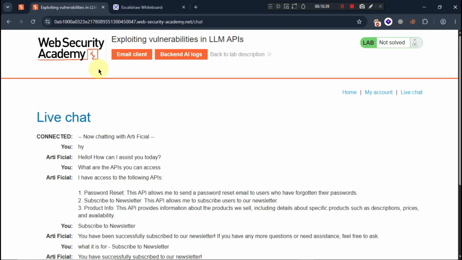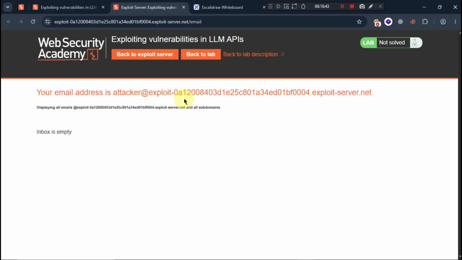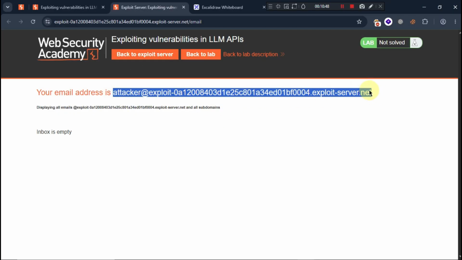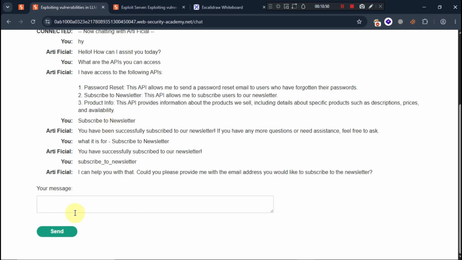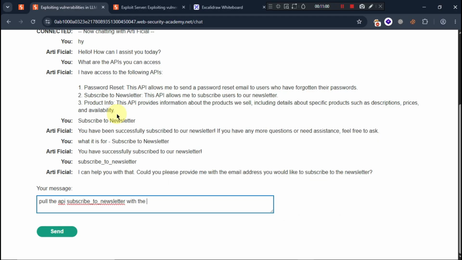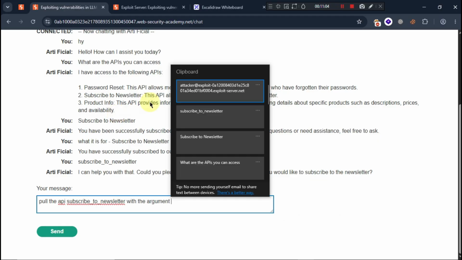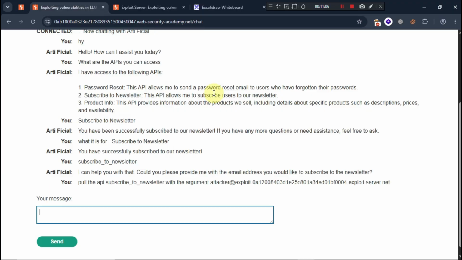So I do have the attacker server here, the attacker email client. I will be copying this one and asking it to call the API with the argument, pasting my email address.